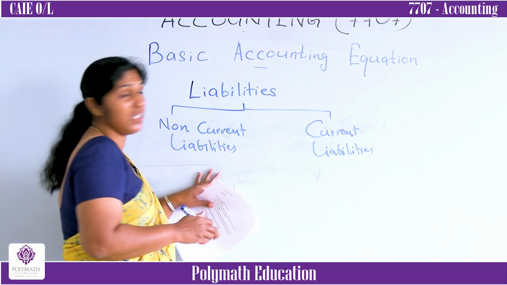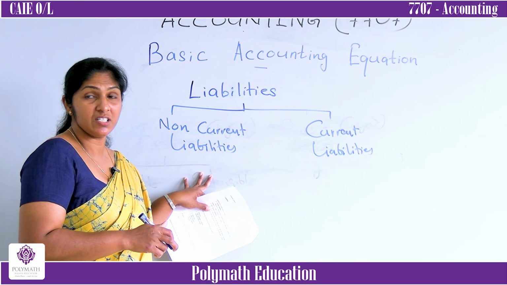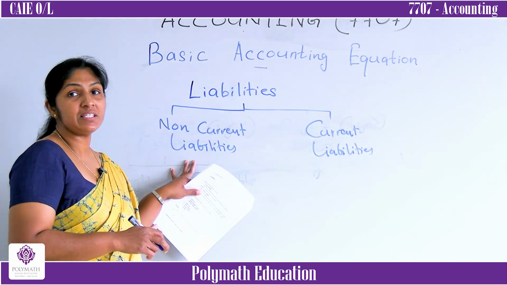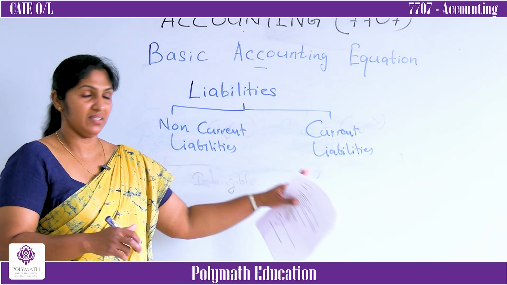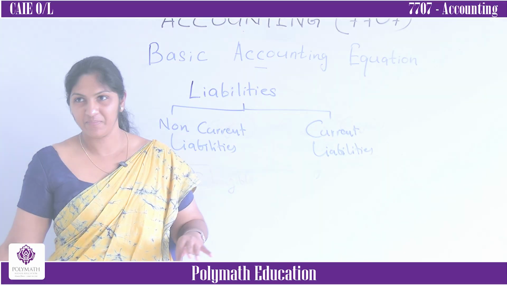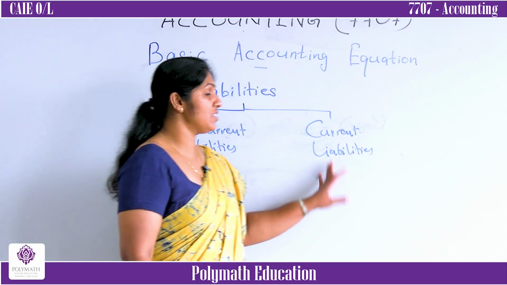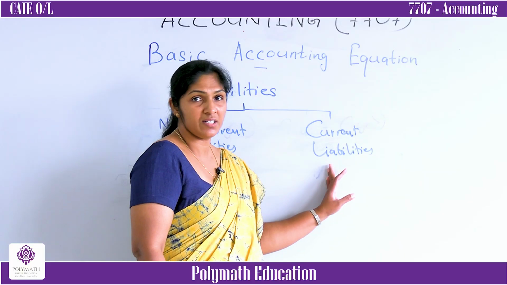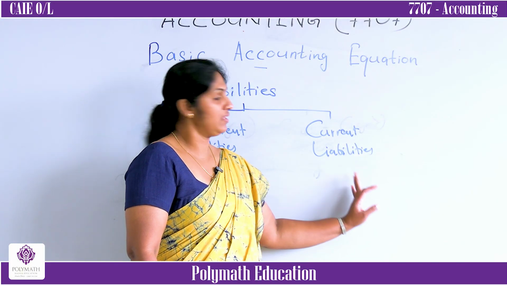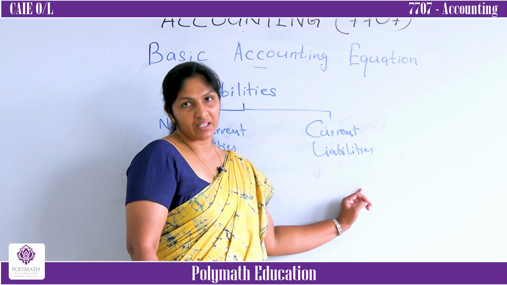Then what are the obligations? What are the liabilities that can be settled in more than 1 year? Those things are called non-current liabilities, right? What are the obligations, payables that should be settled within 1 year? These things are called current liabilities.